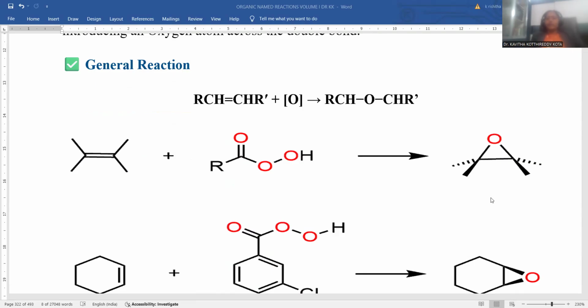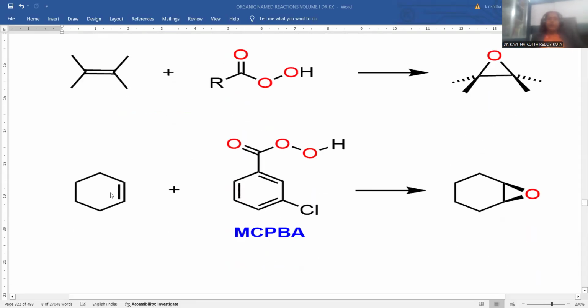In order to get this, we need nascent oxygen, that is, an oxidizing agent. Peroxides or peracids are better reagents, which are hyperreactive and release one of the oxygens, so that the double-bonded olefin is simply added with this oxygen, giving rise to a three-membered oxygen-containing saturated ring system which is called an epoxide.